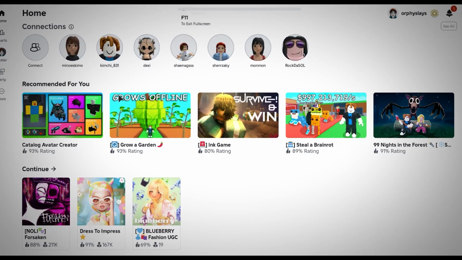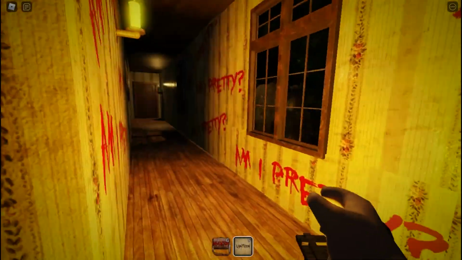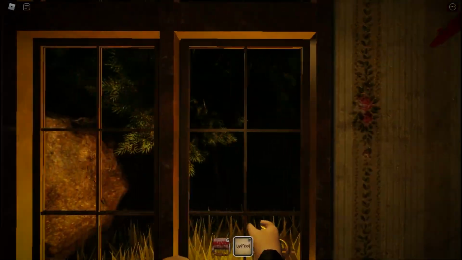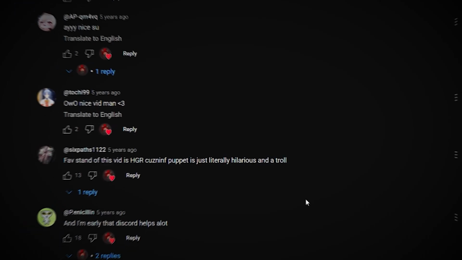And in a platform built on fast trends and short attention spans, that kind of slow burn horror doesn't just stand out, it lingers. So even if the game itself is gone, the fear, the memory, that still echoes in every empty Roblox hallway. Did you ever find the hidden room?